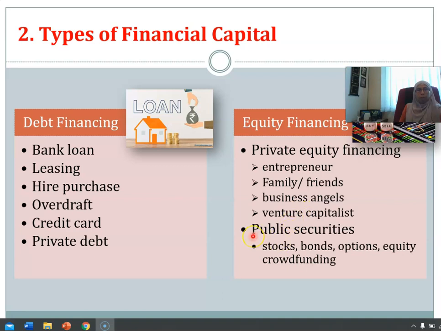But for a maturity or later growth stage company, they will issue public securities, for example, stocks, bonds, options, or equity crowdfunding. So there are two types of equity funding here, private and public. Remember, private is for the early growth stage venture, whereas public securities normally will be issued by a successful venture in the later growth stage.